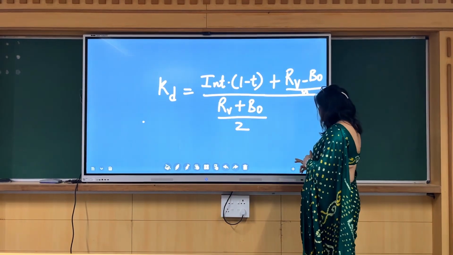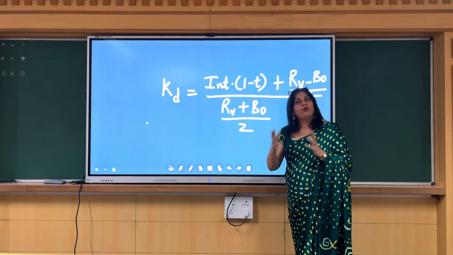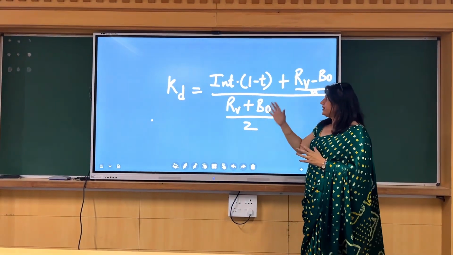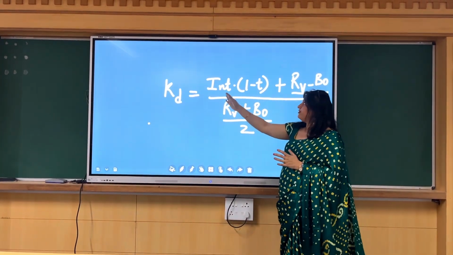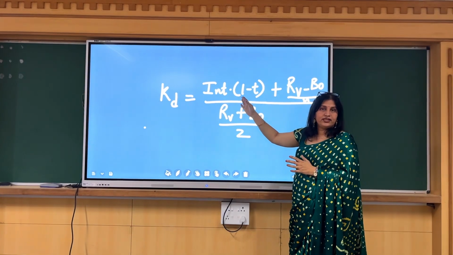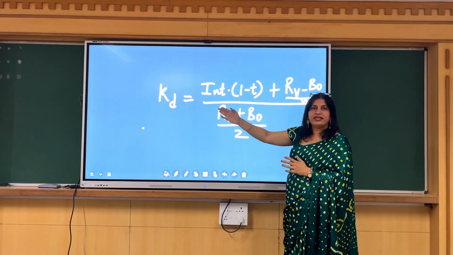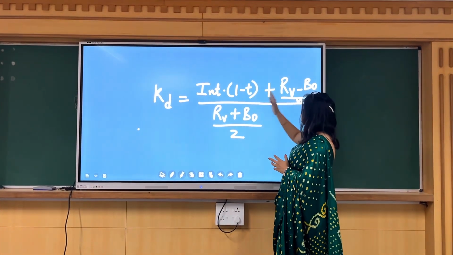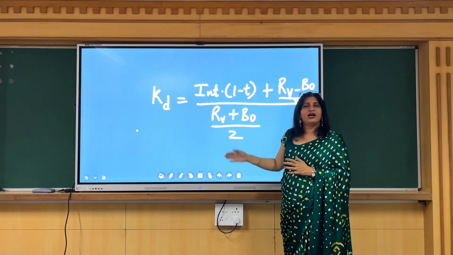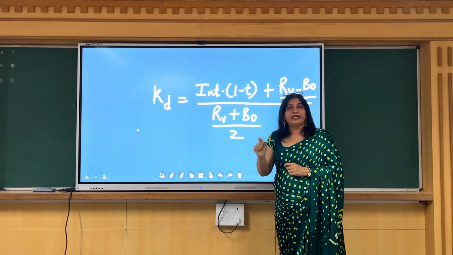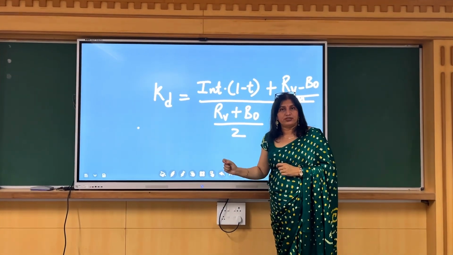Now the debt can be redeemable or irredeemable. Both cases can be there. So what is the other formula we use for calculation of KD? Interest into 1 minus T, as I said, cost of debt is exempted from tax, plus RV minus B0 upon N. Now what is this RV? RV is the redeemable value of debentures.